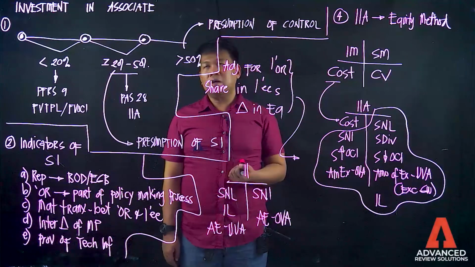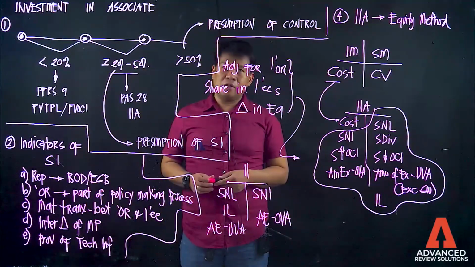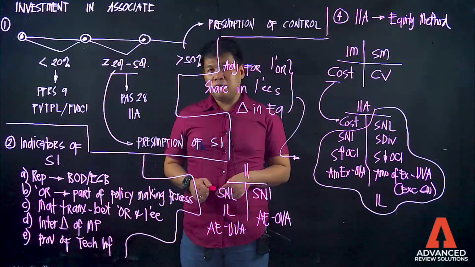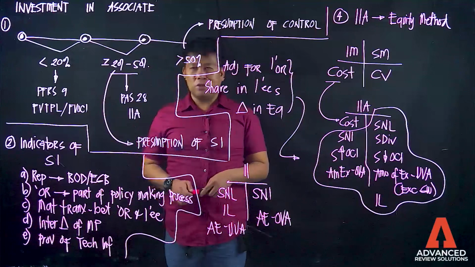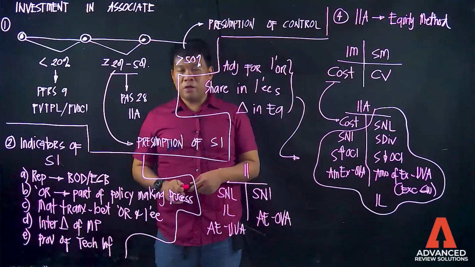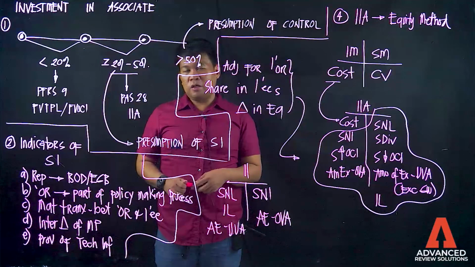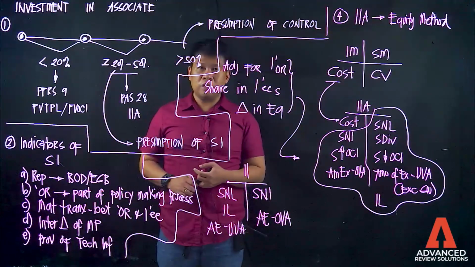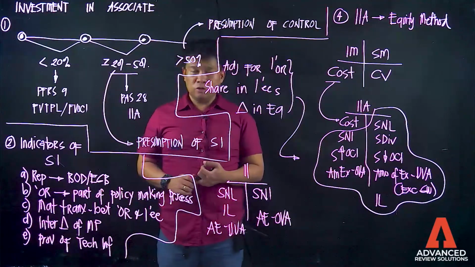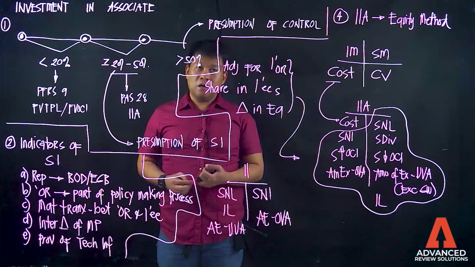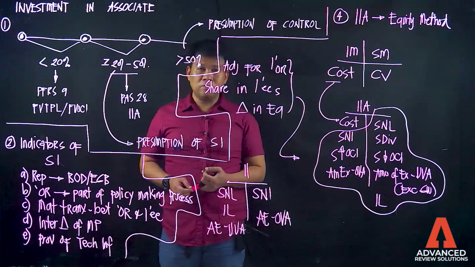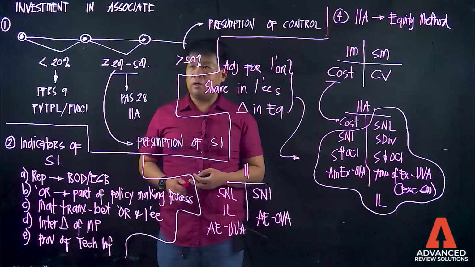Okay, let's have now the investment in associate, and this is under module 10. Last time we've discussed about the ownership interest, wherein the ownership interest is less than 20%. If the investment in equity securities or ownership interest is less than 20%, that is governed by PFRS 9, and that should be classified as fair value to profit or loss or fair value to other comprehensive income depending on the business model.